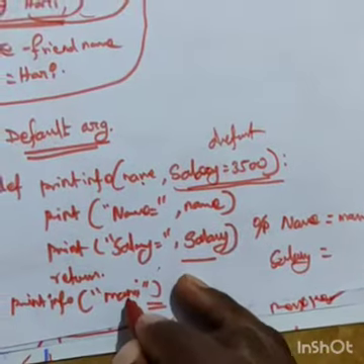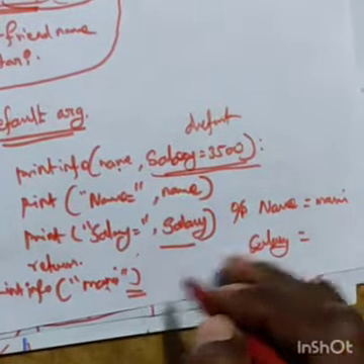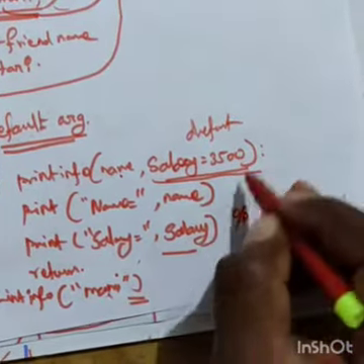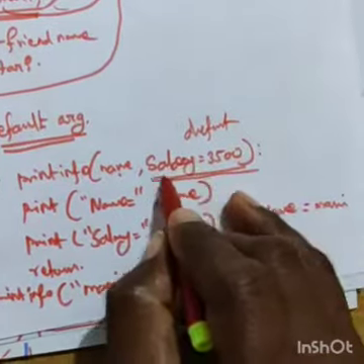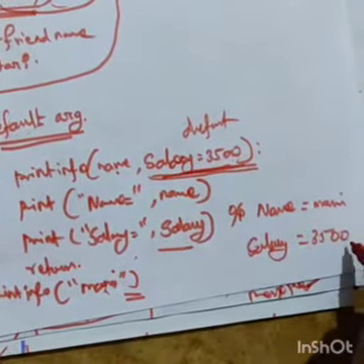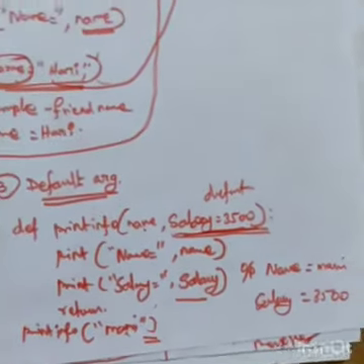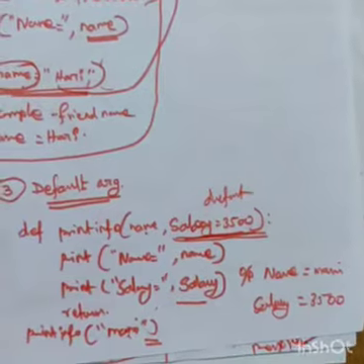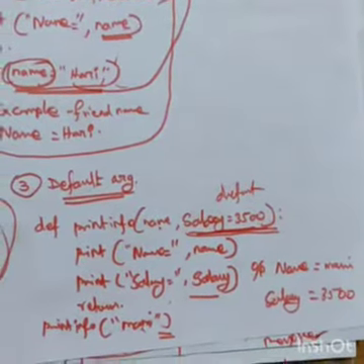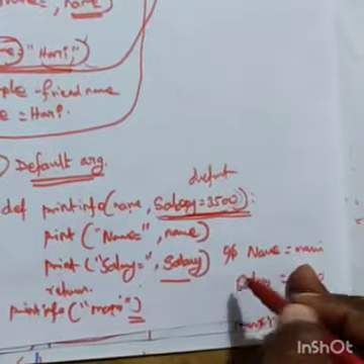Only one argument was passed here. That means the salary is not given, but by default what salary is there? 350. Sorry, 3500. So that is called a default argument. Whatever default value it has, it will take that value.